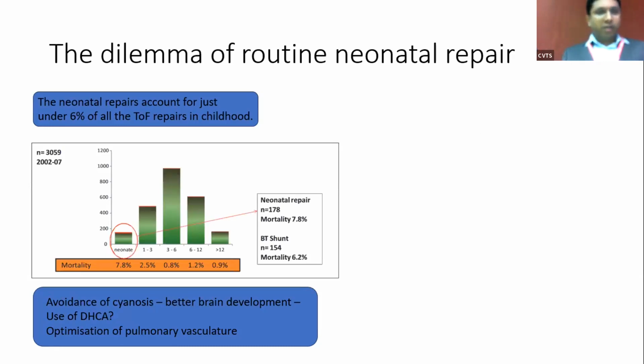This is the database from the STS. If you look at the mortality risk for the complete repair, it is close to 7.8% in the neonatal group. At the same time, the shunt also has a mortality of 6.2%. It's either one or the other. But waiting beyond just 1 month of age, the risk of mortality reduces to 2.5%. And we all know the best results come between 3 to 6 months, or 3 to 12 months.